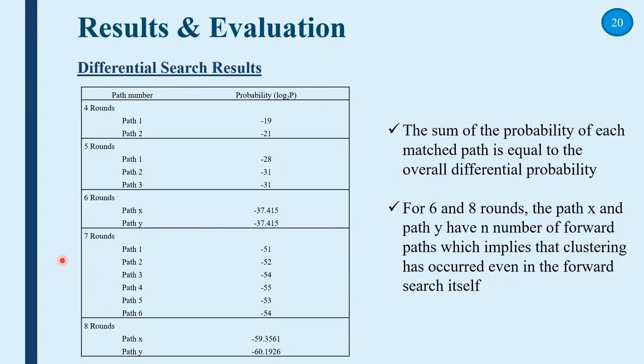This table shows the probability of each path included in a differential cluster for a particular number of rounds. The sum of the probabilities of each matched pair path is equal to the overall differential probability. For 6 and 8 rounds, path X and path Y have n number of forward paths, which implies that clustering has occurred even in the forward search itself. For example, in 6 rounds, path X already consists of 2 forward paths inside, and path Y consists of another 2 paths.